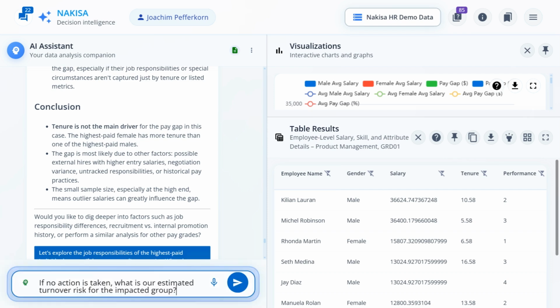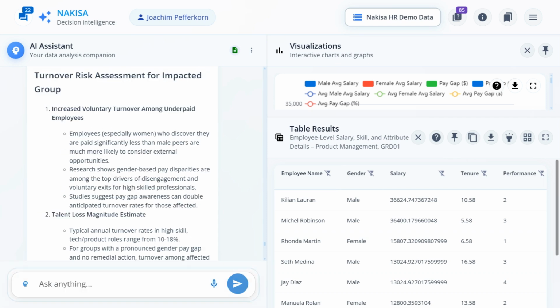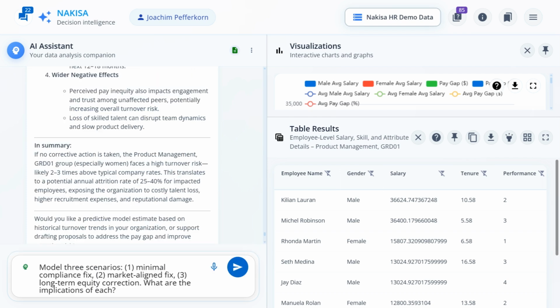This inequity in compensation could lead to a risk of losing talent. NDI also supports more complex what-if simulations. Let's prompt NDI a bit further by asking for a turnover risk estimate due to this pay gap. Using external benchmarks and industry averages, the system gives detailed estimates for talent loss and voluntary turnover if no corrective action is taken. It appears that correcting this issue should be a high priority.